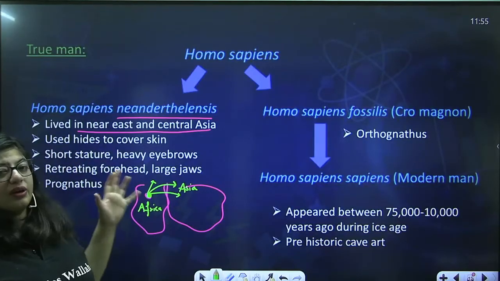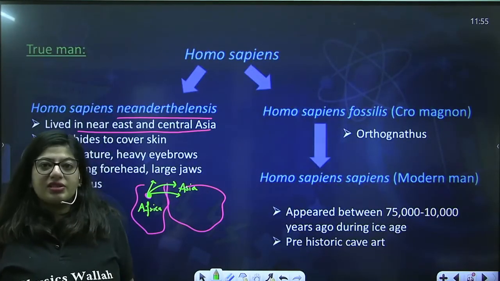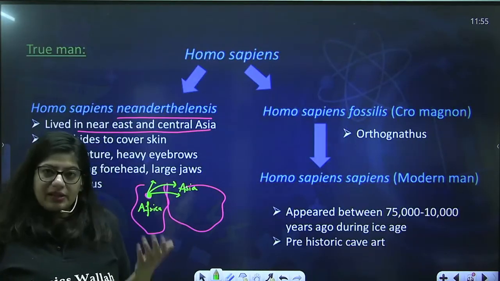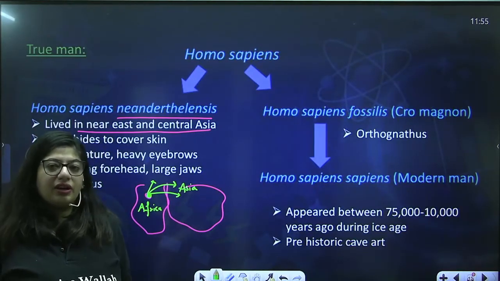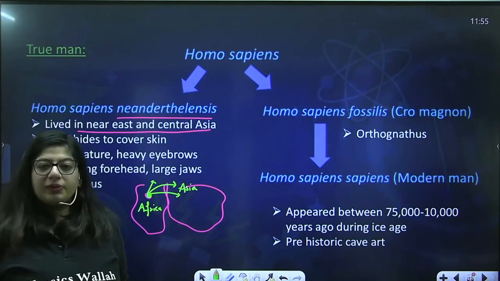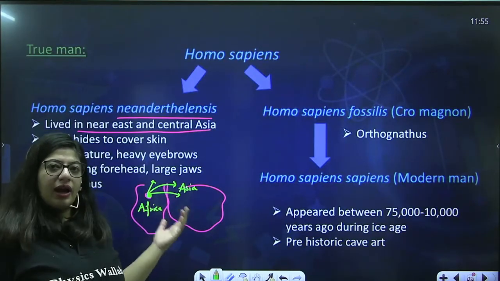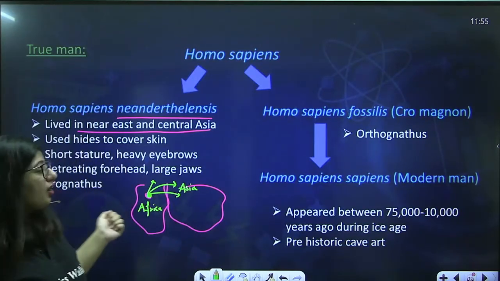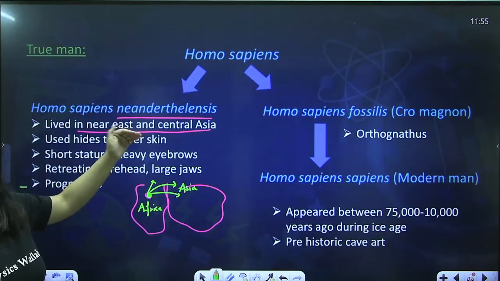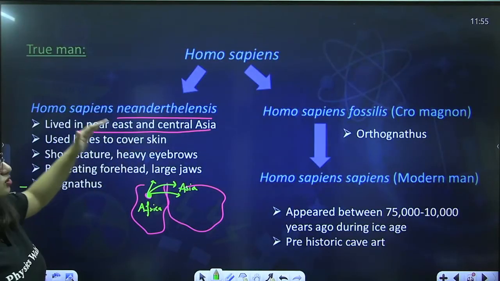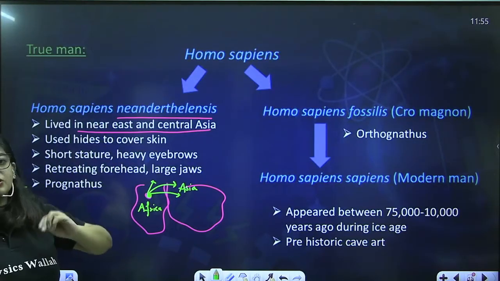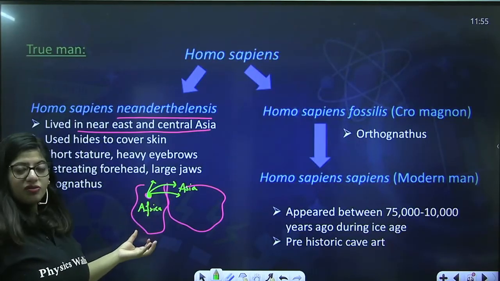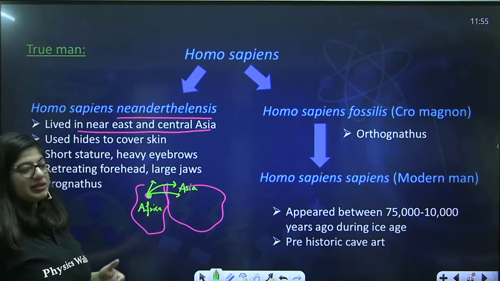So how did they give this theory? On the basis of the fossils they found, because all the early fossils, except Ramapithecus, were found in Africa. Australopithecus was in Africa. Homo habilis was also in Africa. The Dryopithecus was also in Africa. Now the Neanderthal, they found in Central Asia. So it is believed that during human evolution, the evolution emerged from Africa and moved out to other places.